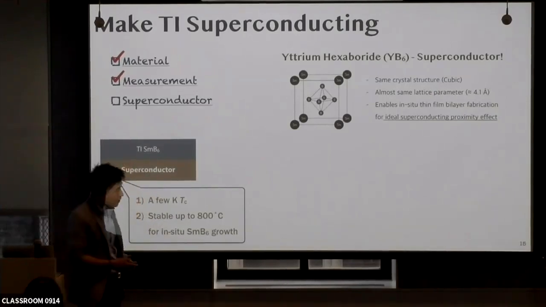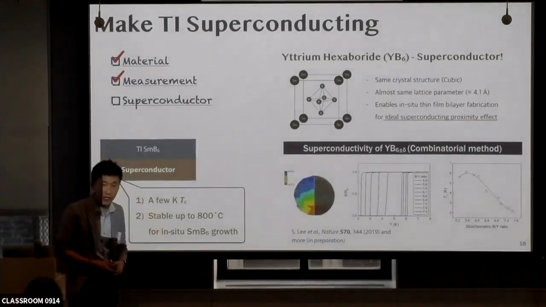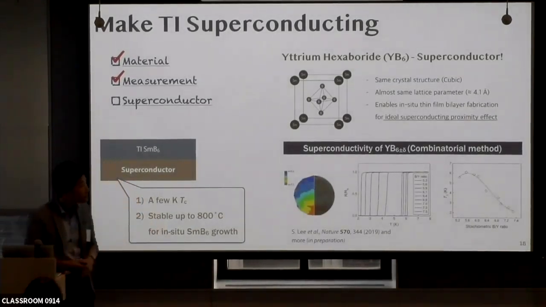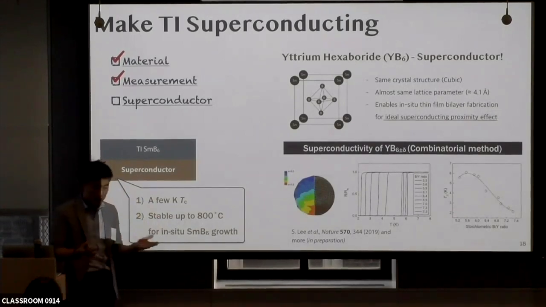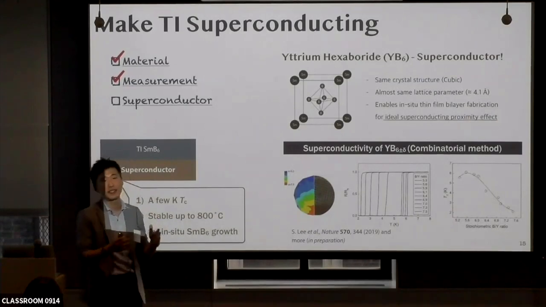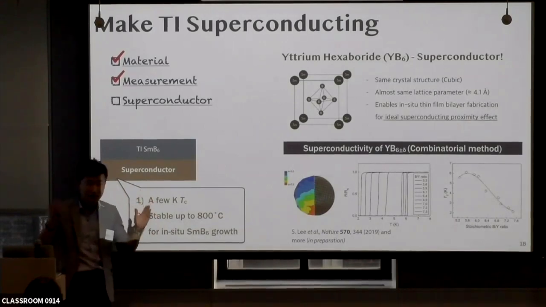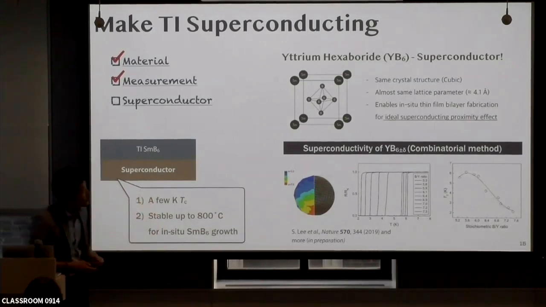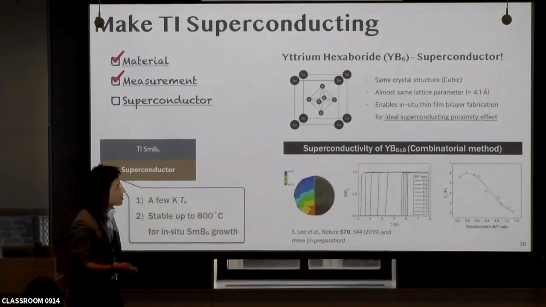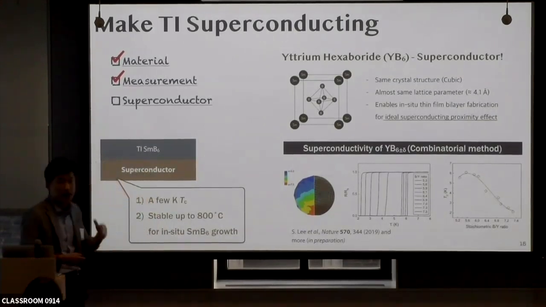So in preliminary work, we studied the stoichiometry effect on the superconductivity of yttrium hexaboride. Because there are several reports on the superconductivity of yttrium hexaboride, but the TC of yttrium hexaboride is completely inconsistent, from 2 Kelvin to 8 Kelvin. So we studied the stoichiometry effect by a combinatorial approach, and we found that slightly boron deficient yttrium hexaboride has the maximum TC.